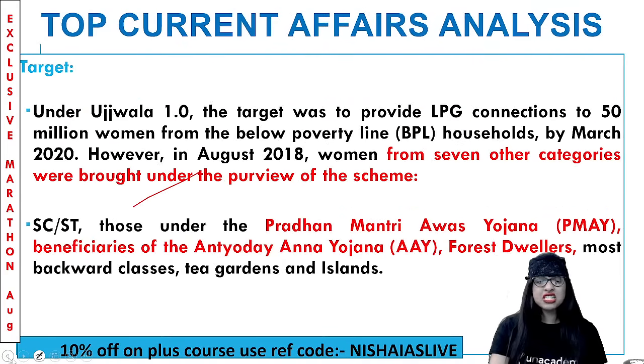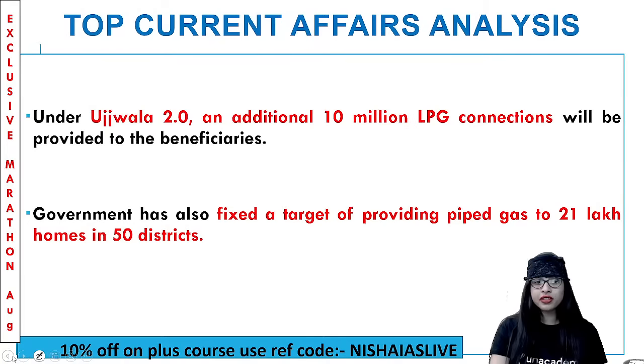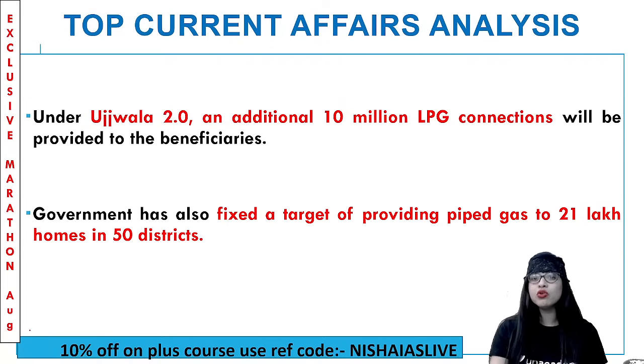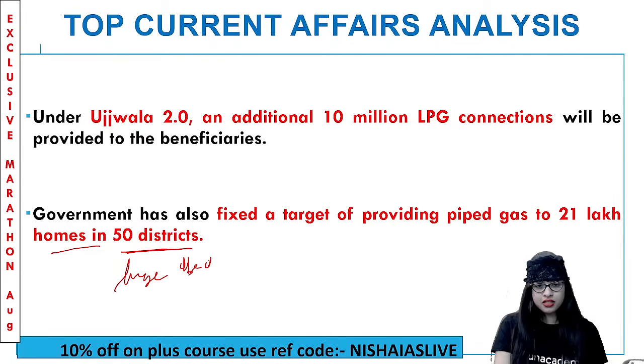So in Ujjwala 1, this is the benefit. In Ujjwala 2, you know what happened? They wanted to give LPG connections to 50 million women. In Ujjwala 2, an additional 10 million LPG connections will be brought to the beneficiaries. That is the whole idea here. And the government also fixed the target of providing piped gas to 21 lakh homes in around 50 districts. It's a huge objective, guys, which is something to be considered.